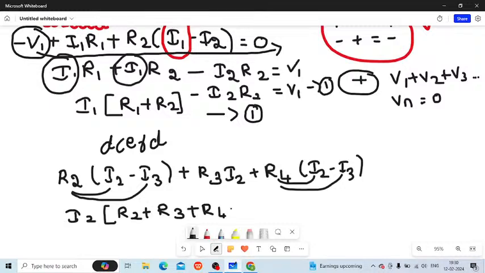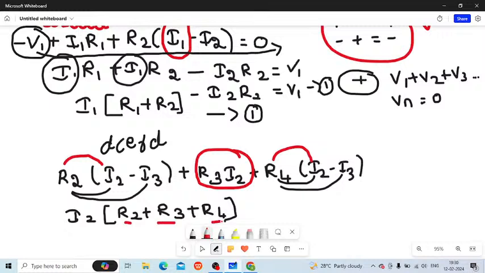How did I get? I'll tell you. So this is R3 I2, and if you multiply R2 into I2 you get R2 I2. Here if you multiply R4 into I2 you get R4 I2. Therefore I can take I2 as common in all three. I get R2, R3 and R4. Plus, I have I3 into, see here, you have minus R2 I3 and minus R4 I3.